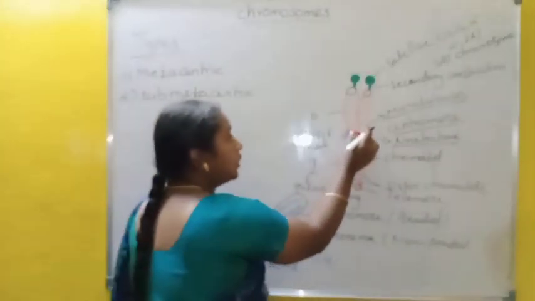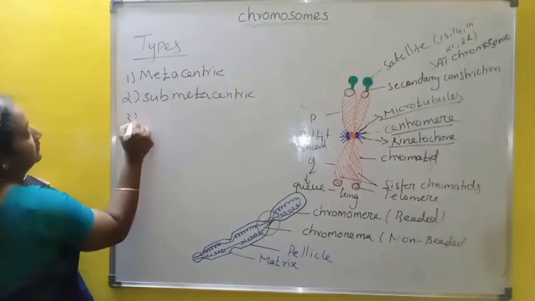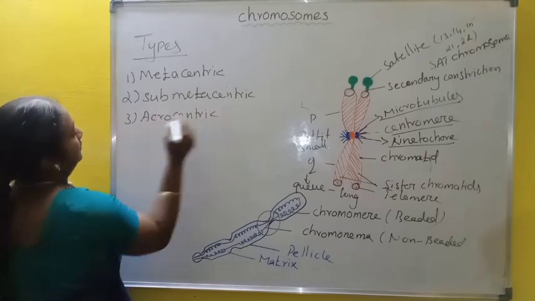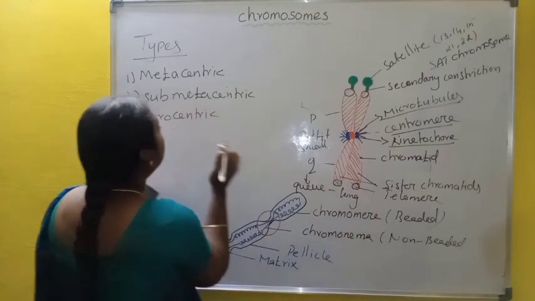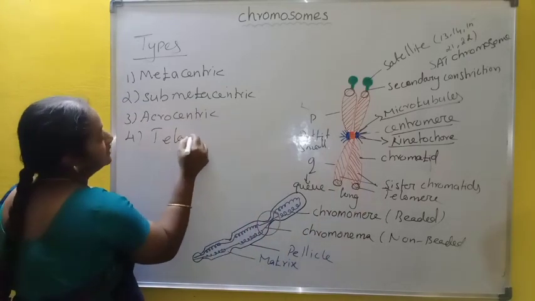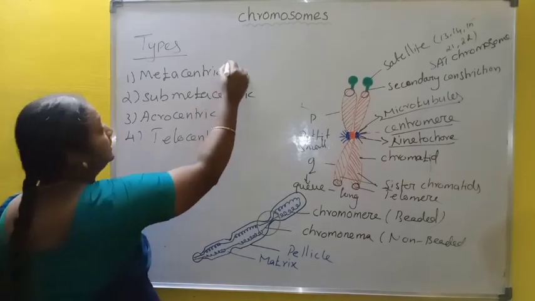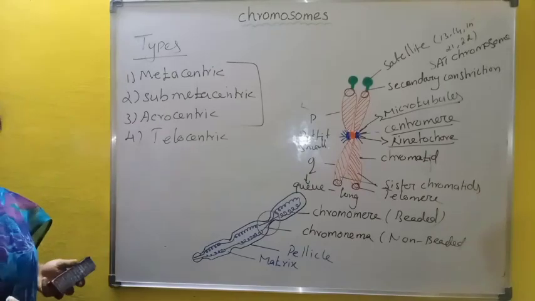When the centromere is located near the edge of the chromosome, it is called acrocentric. When the centromere is located at the telomere region, it is called telocentric. In humans, we can get only these 3 types of chromosome. There is no telocentric in human beings.